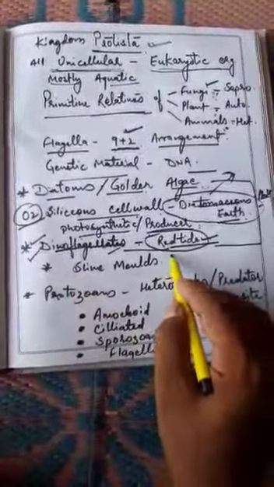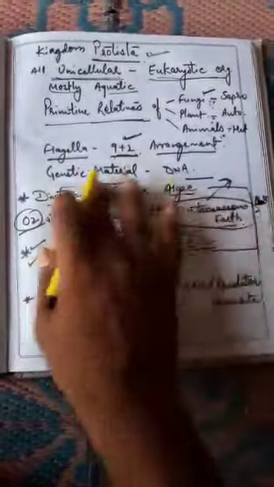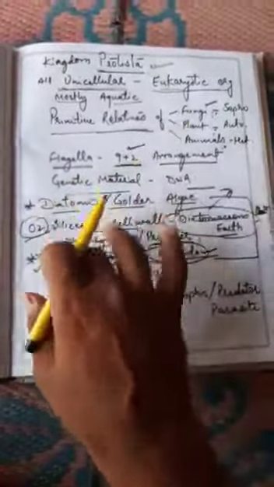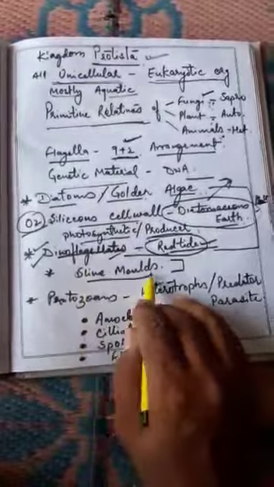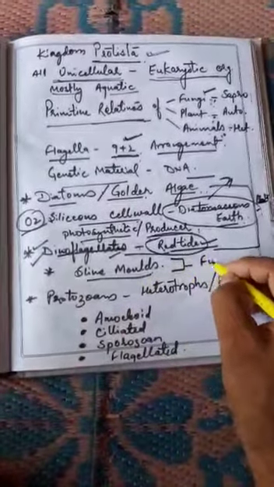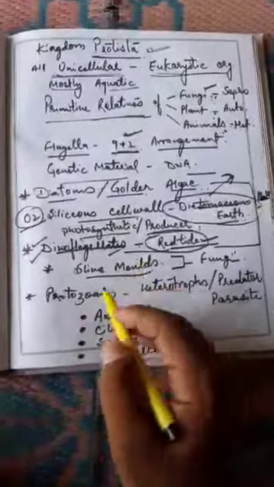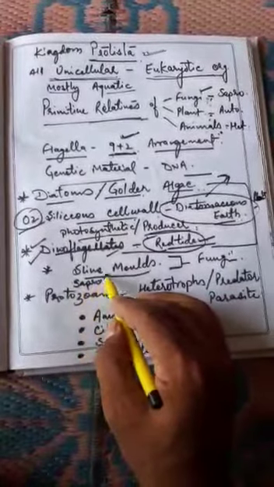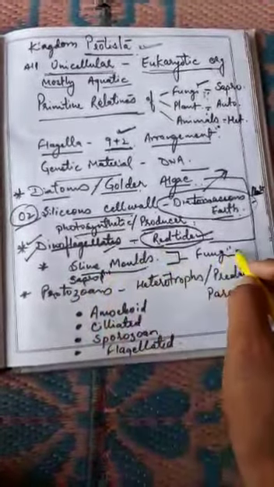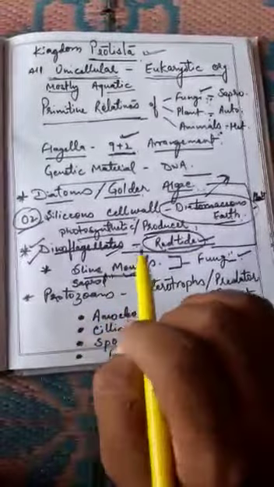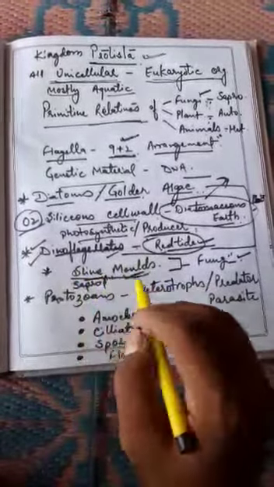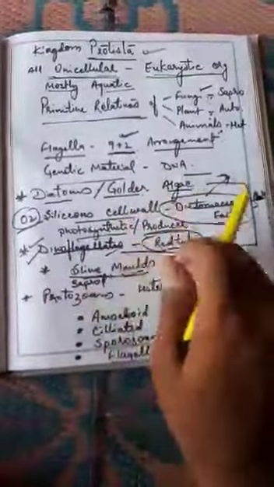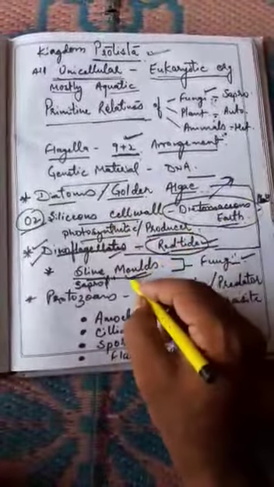Number second. We talked about the primitive relatives of plants, that means the Protista in these two groups. And now we are going to talk about slime molds. These are the primitive relatives of Kingdom Fungi. Why? Because as fungi are saprophytic, they are also saprophytic. They produce spores, as fungi also produce spores. One more thing is very common in them: they produce an aggregation, a collective structure, which is known as plasmodium.